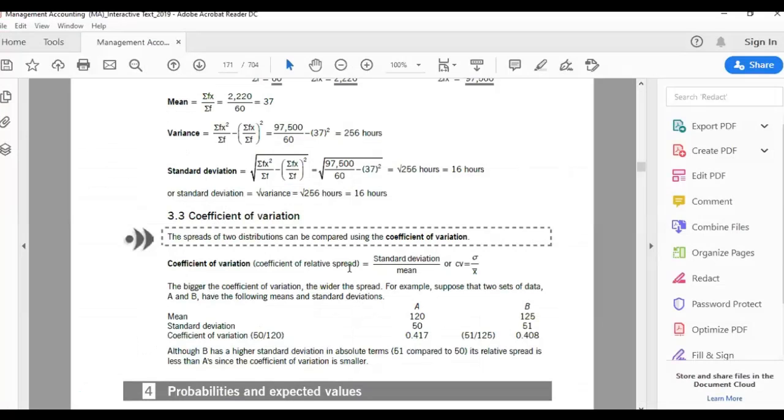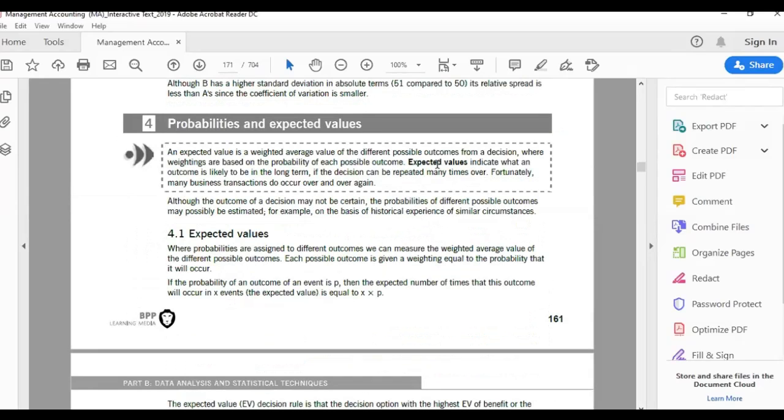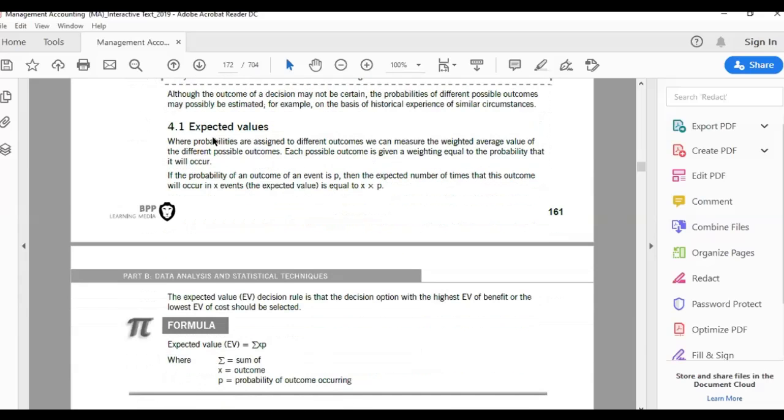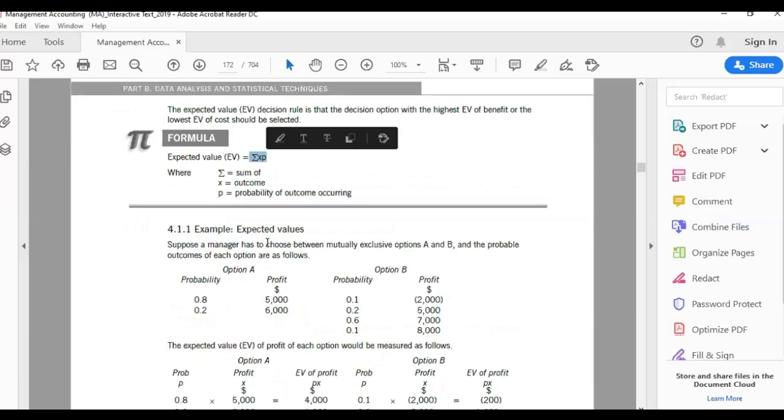So we talked about probabilities and expected values. I have explained it. They explained it in a very small way, but I didn't like it, so I explained it on Excel. The expected value is the summation of x times p. You make a sum just like we made the sum of all those probabilities.